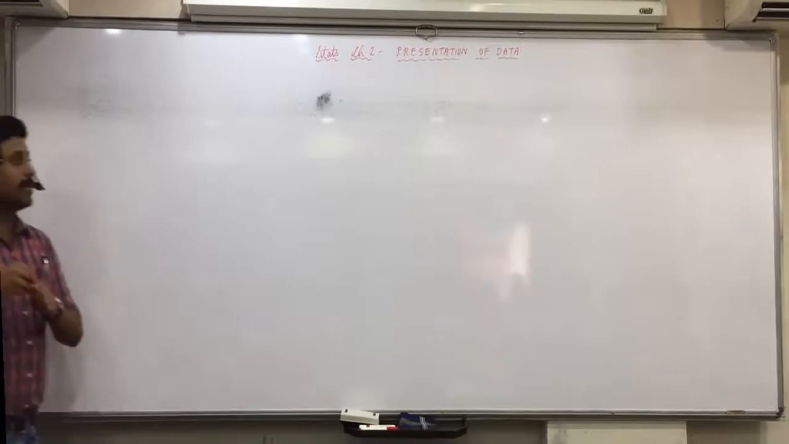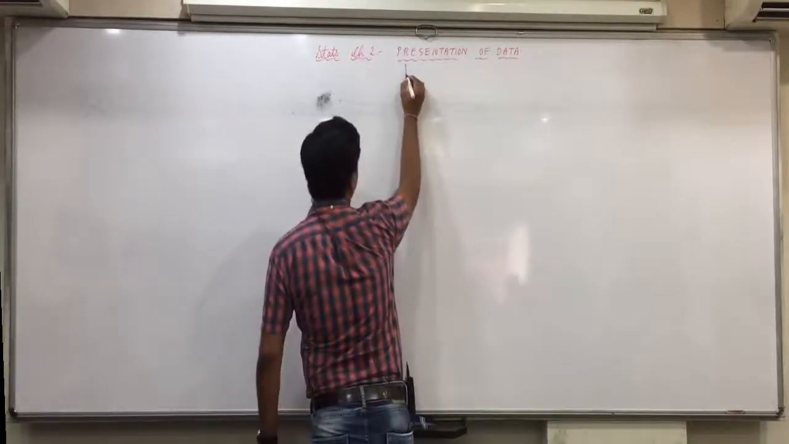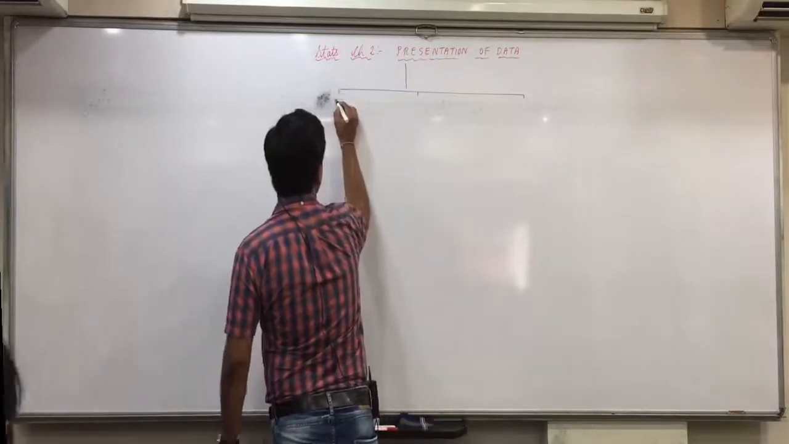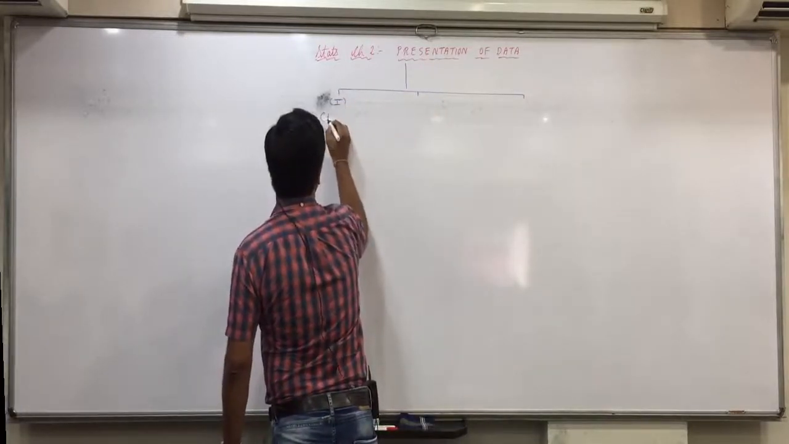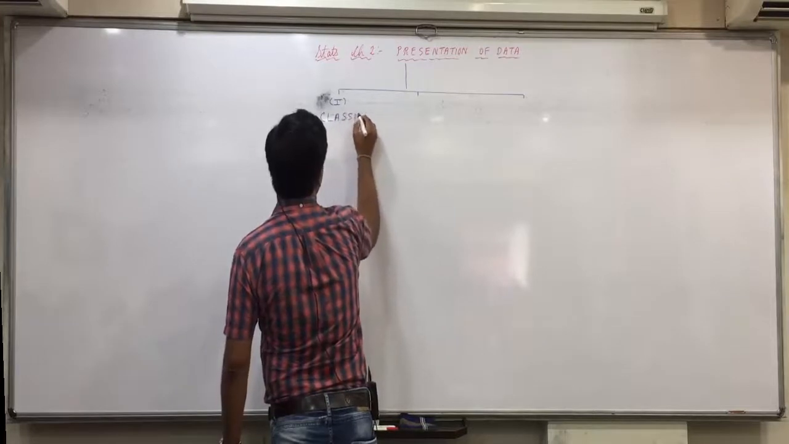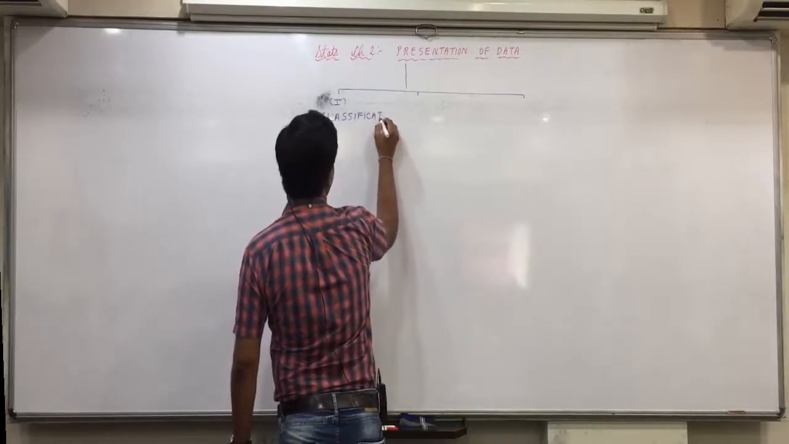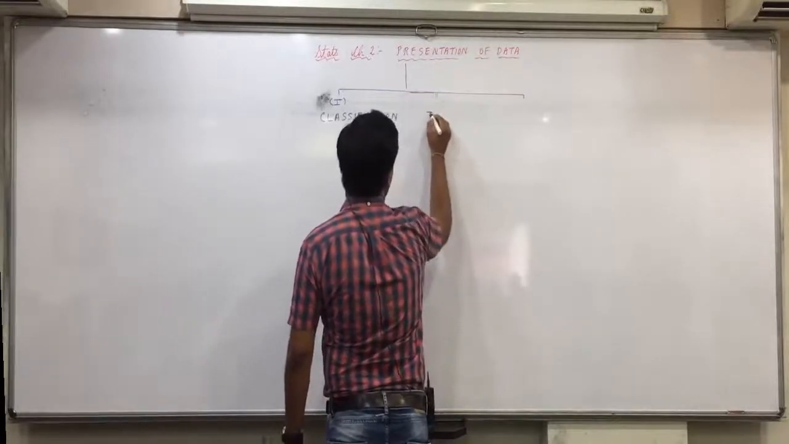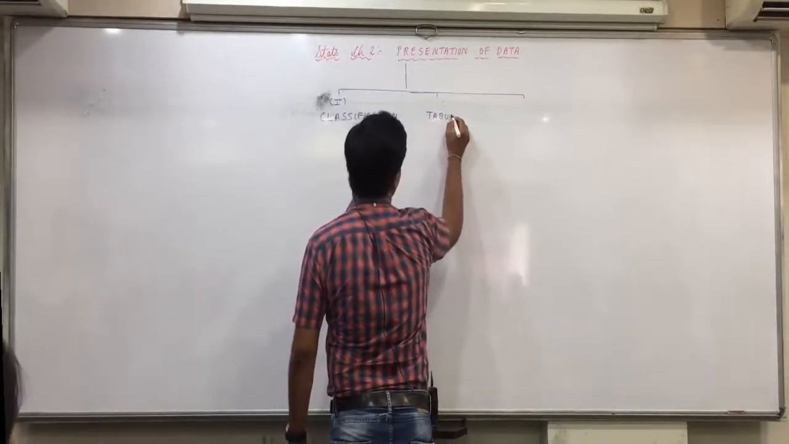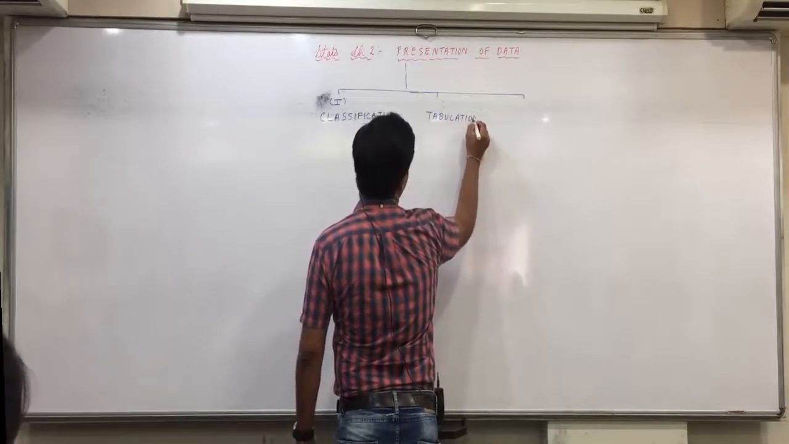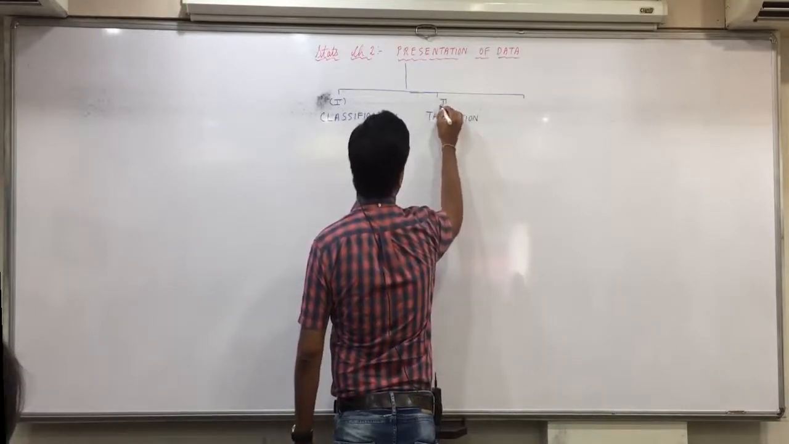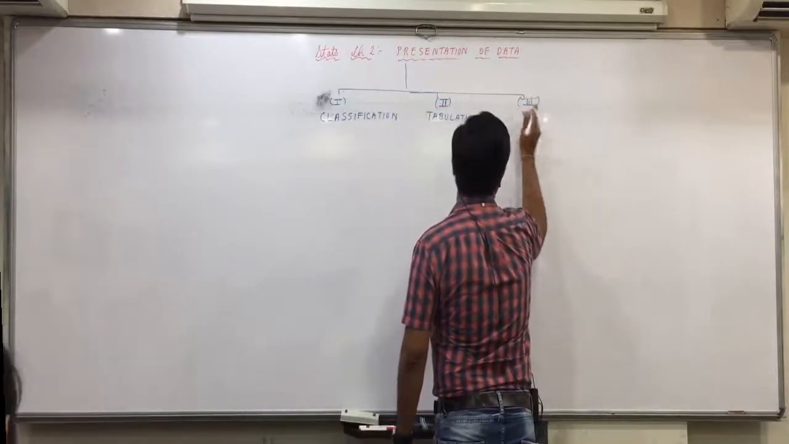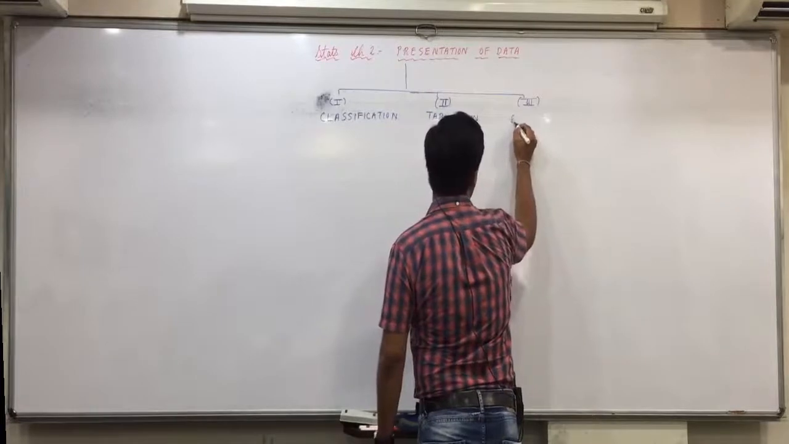One part is classification. Second part is tabulation. And third part is graphical presentation. Three ways we will study how to present the data.